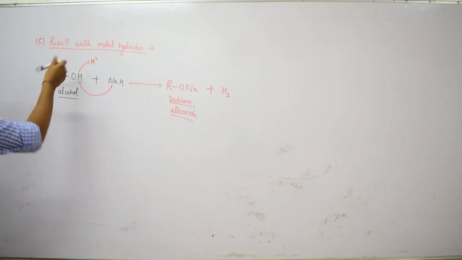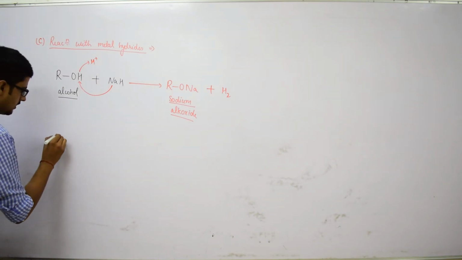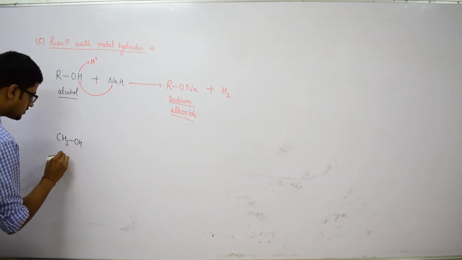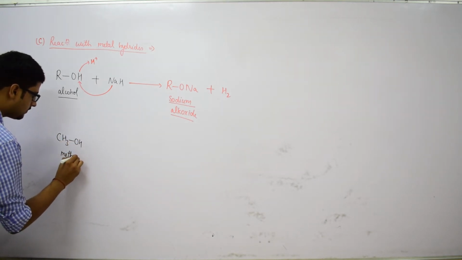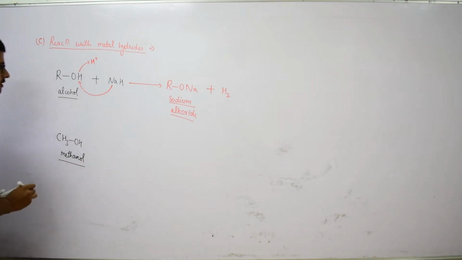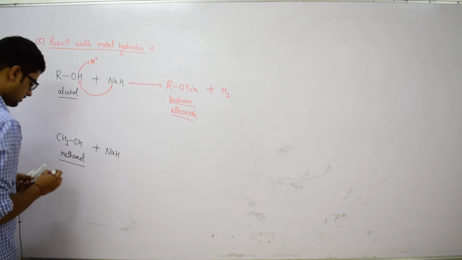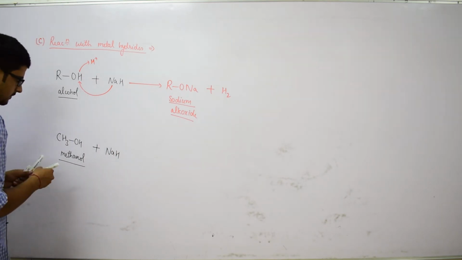Let us see an example for this case. Let us have CH3OH, which is methanol. When methanol is treated with sodium hydride, that is NaH, then again the same thing will happen.